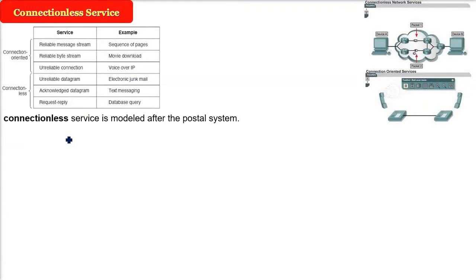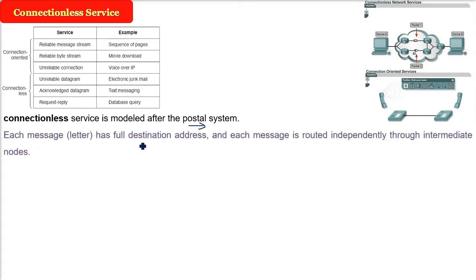In the connectionless service, the connection-oriented service is modeled after the telephone system, the PSTN system. The connectionless service is modeled after the postal system. Just take an analogy of a postal system. You write a letter, put it inside an envelope, and on the envelope you write the full destination address. 'From' is your address, 'to' is the destination address of whom you are sending to. You even write the PIN code.